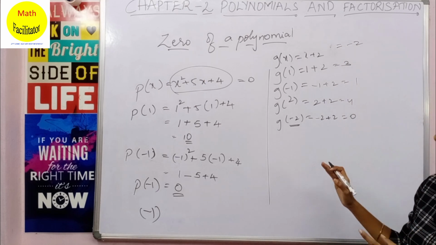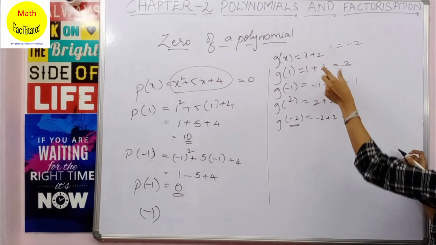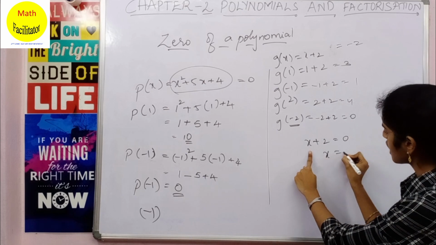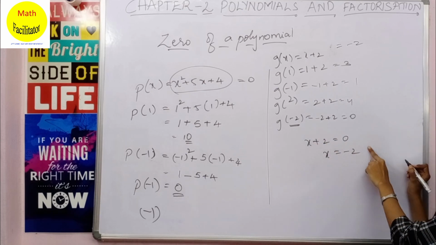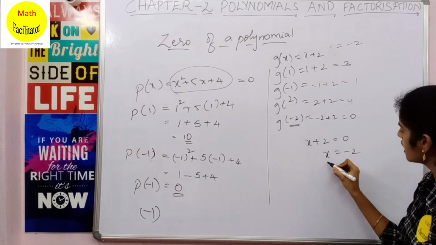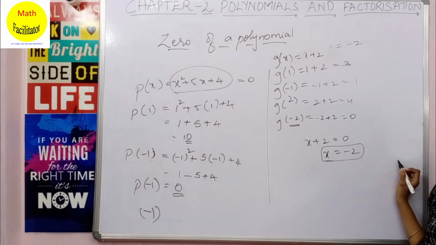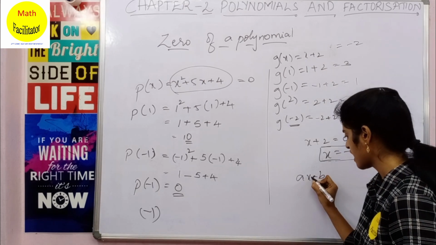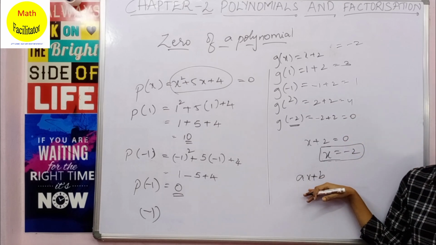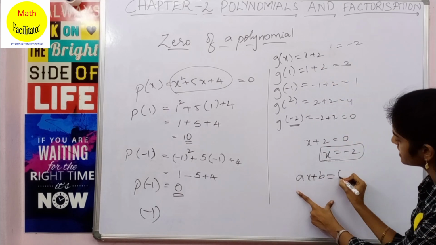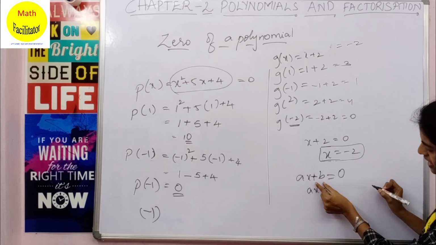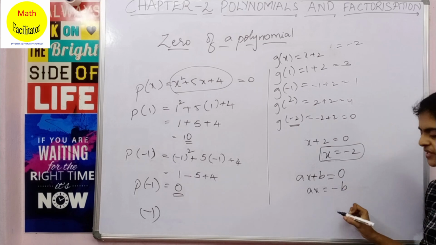Now if you observe simply, what are we getting here? If I take x plus 2 equal to 0, what is x? x is minus 2, transposing the 2 to the other side becomes minus 2. So here you got the 0 of the polynomial simply by equating the given polynomial to 0. Now suppose I have a polynomial ax plus b and I have to find the 0 of this polynomial. Simply using this, you can equate it to 0. So what is the value of x? ax is equal to, here it is plus b, sending it to the other side will be minus b. So what is x?